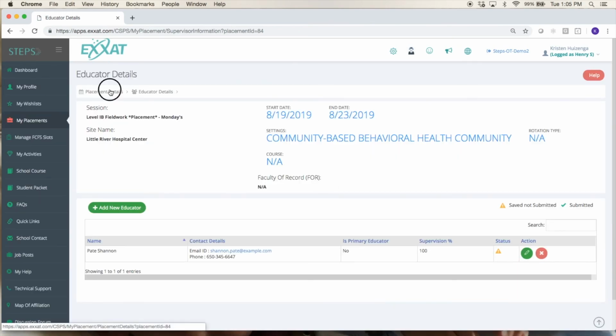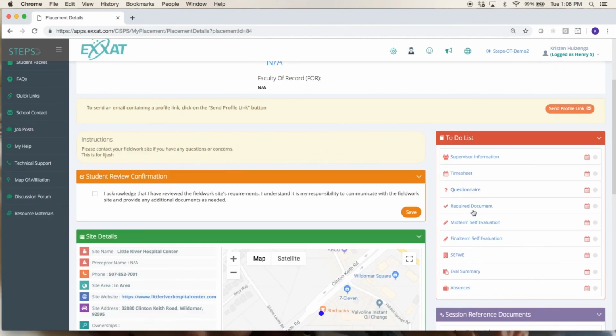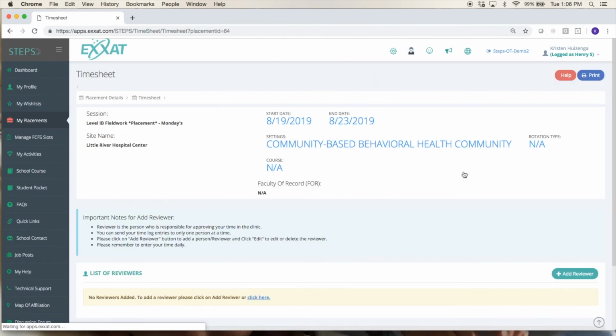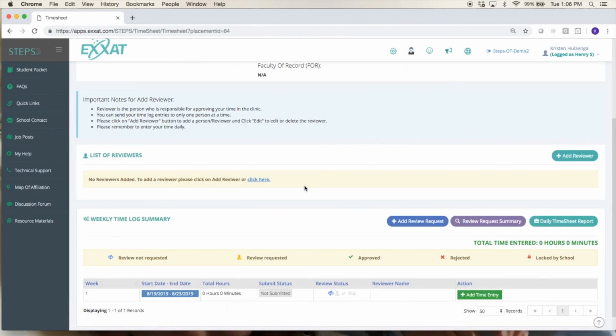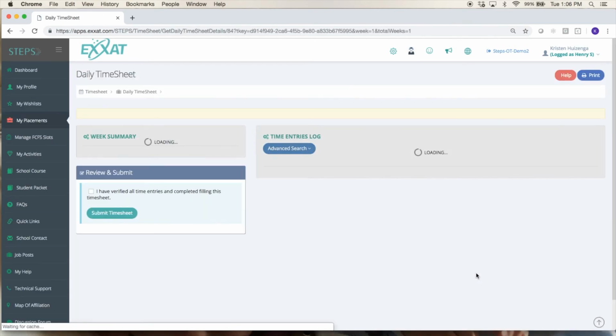All right, if we go back to our placement details page here, we can take a look at the additional to-do list items here. We do have a timesheet. Some schools will ask their students to complete this. Here you'll see all of the weeks of your rotation listed, and you'll just come in to add your entries for that week.